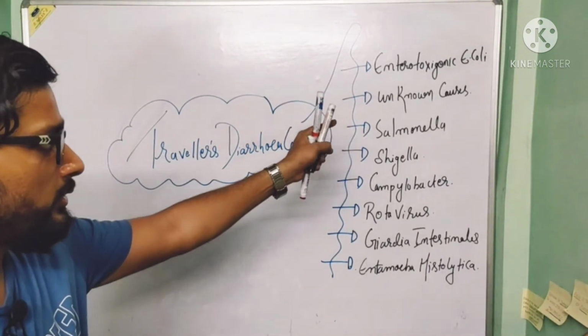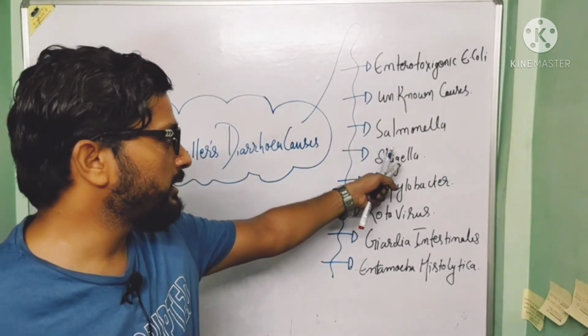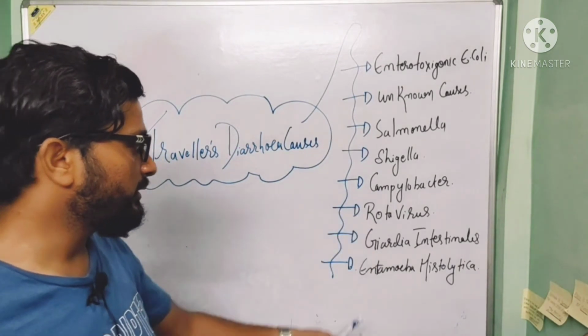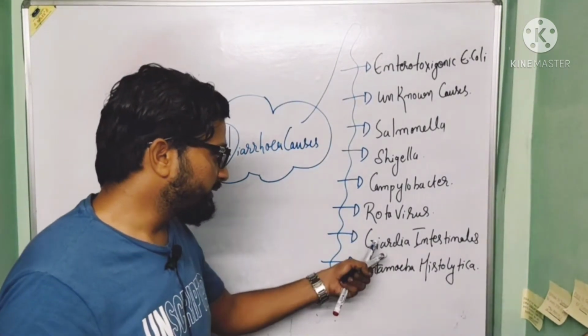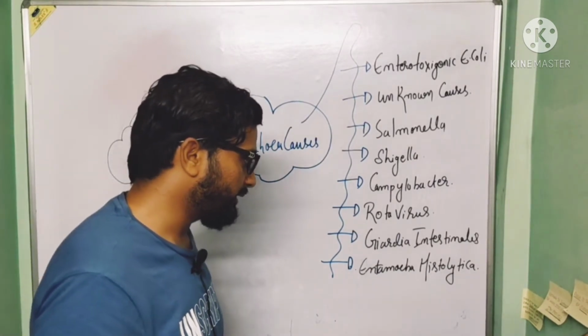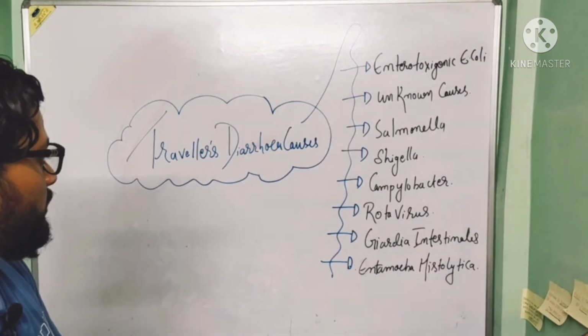First is the enterotoxigenic strain of E. coli. Second is unknown causes. Third one is Salmonella. Fourth one is Shigella. Fifth one is Campylobacter. Sixth one is rotavirus. Seventh one is Giardia intestinalis. And the last one is Entamoeba histolytica. So this is all about the causes of traveler's diarrhea.